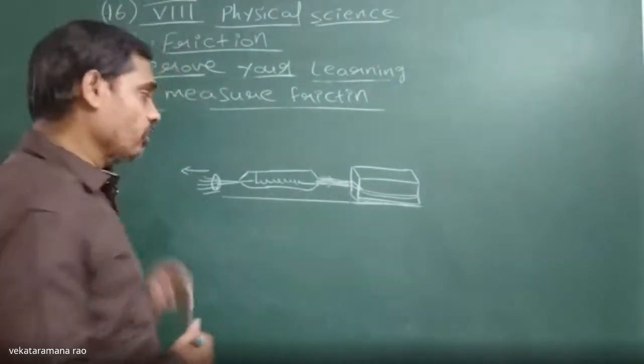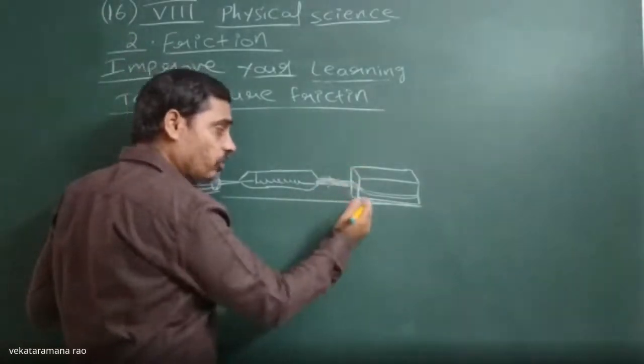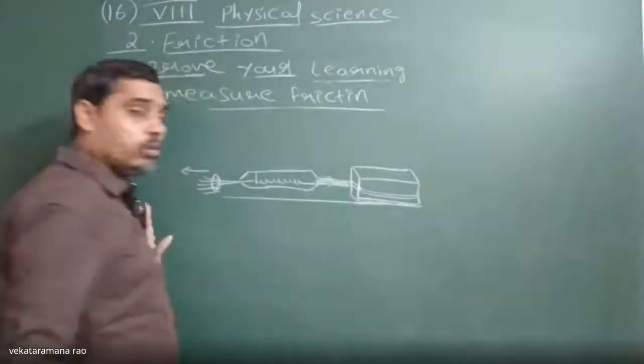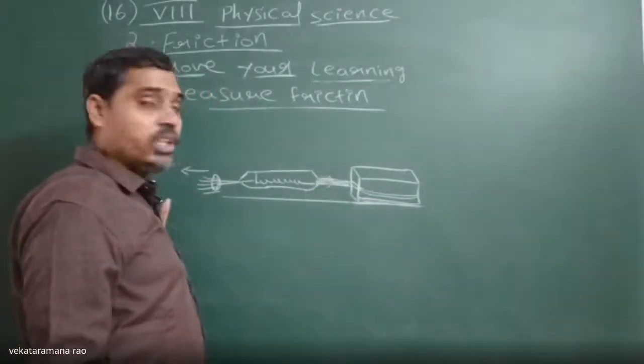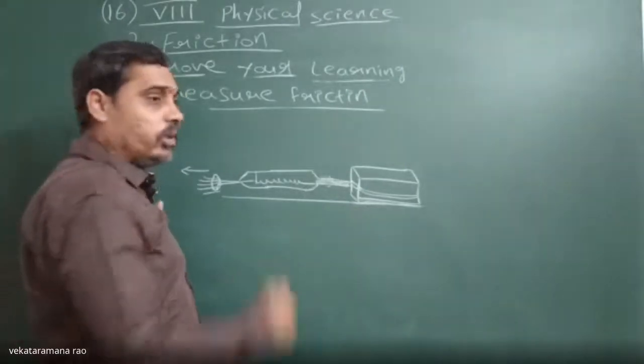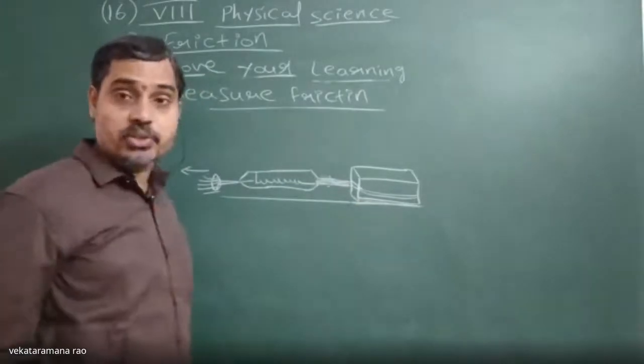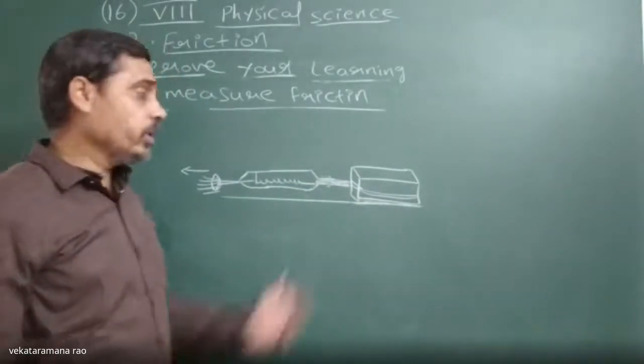That means we are applying that much force to overcome the friction which acts between the surface of the block and the surface of the table. Whenever we overcome that force, it begins to move.